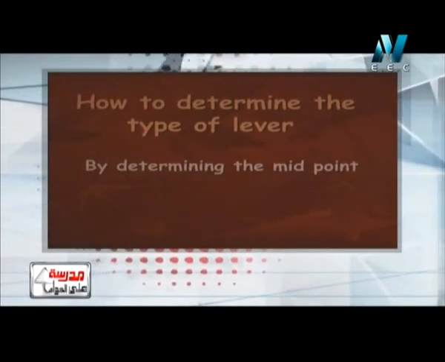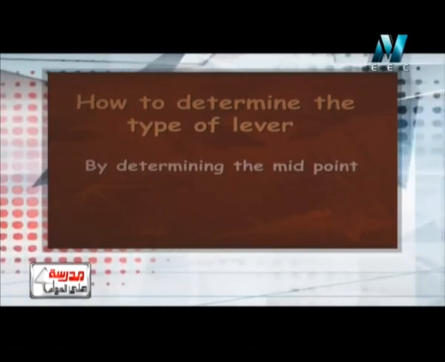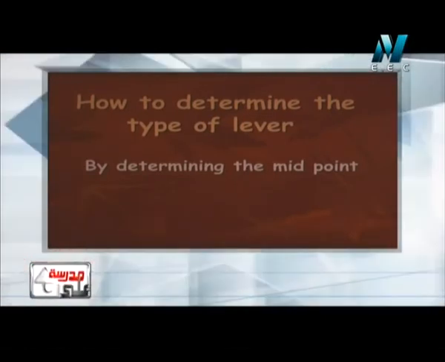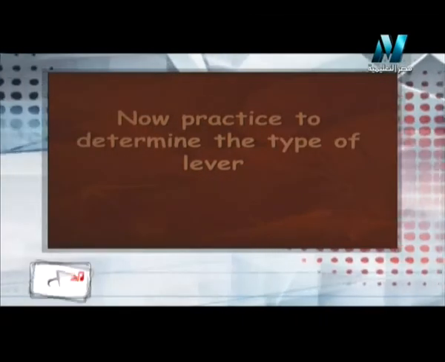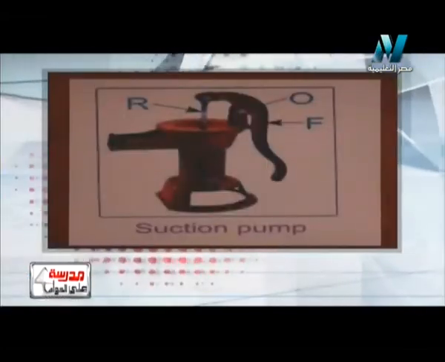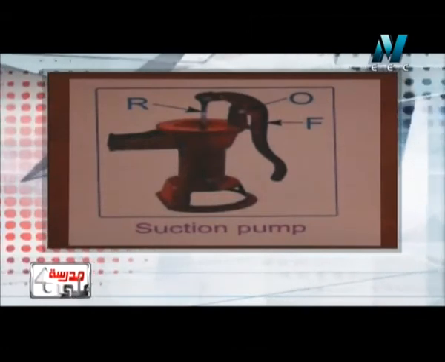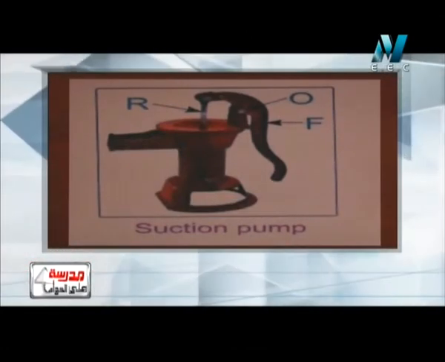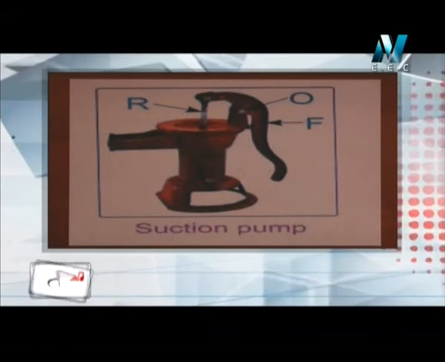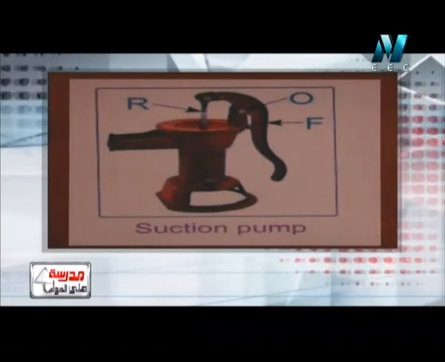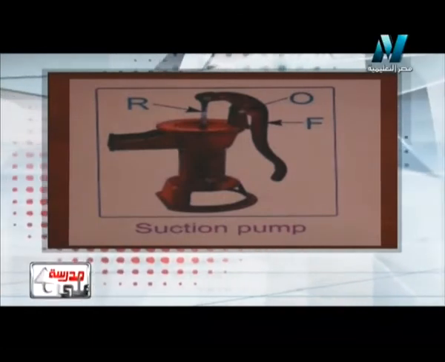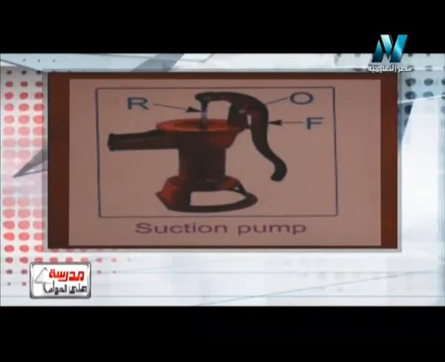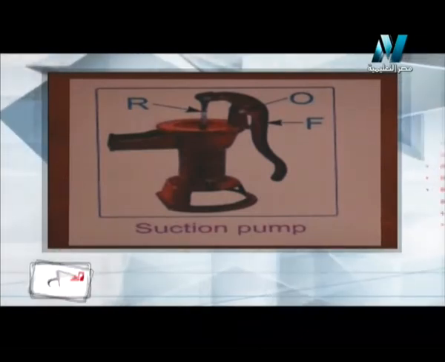So yes, I have a very exciting and interesting exercise for you now, if we have time. How can you determine the type of lever? By seeing the picture. Here I have a picture of a suction pump. Here I have the fulcrum. O is between R and F. O in the middle. No, this is the first class, of course. Yes, suction pump is a first class lever. Why? Because O, or fulcrum, lies between the resistance and effort force.